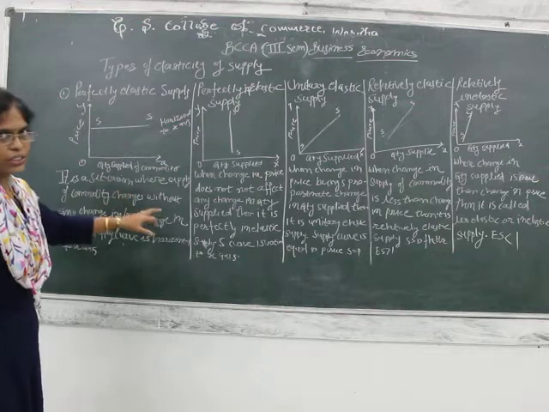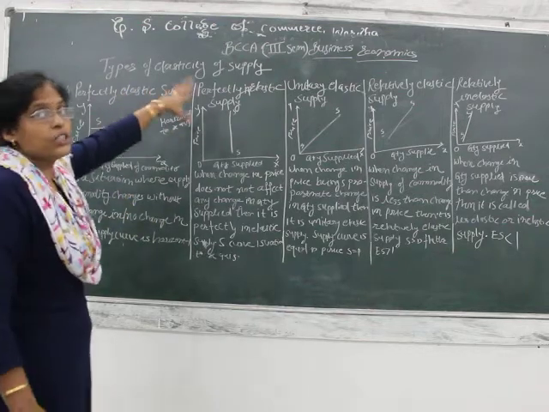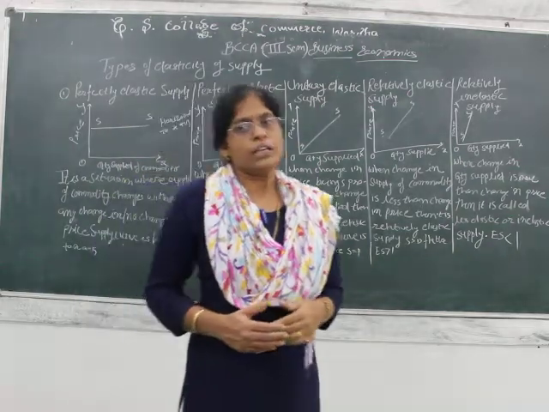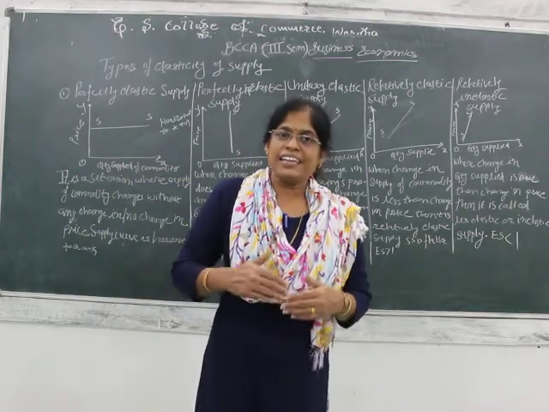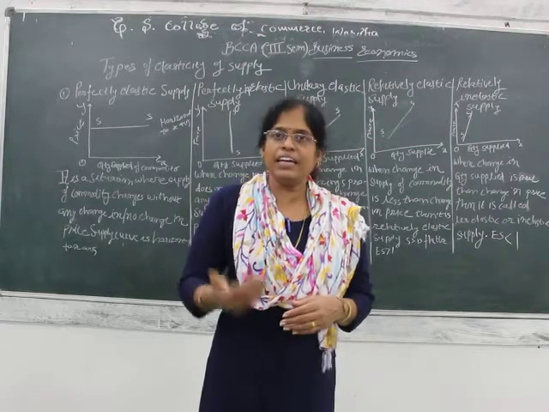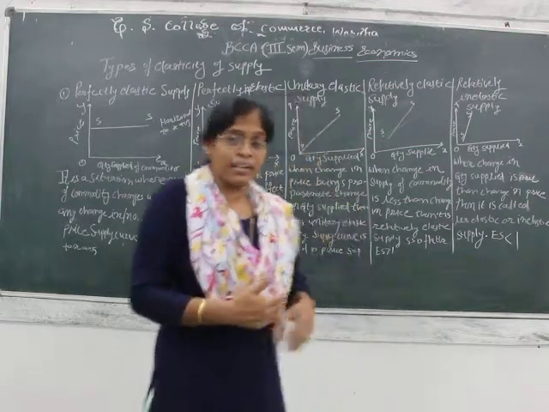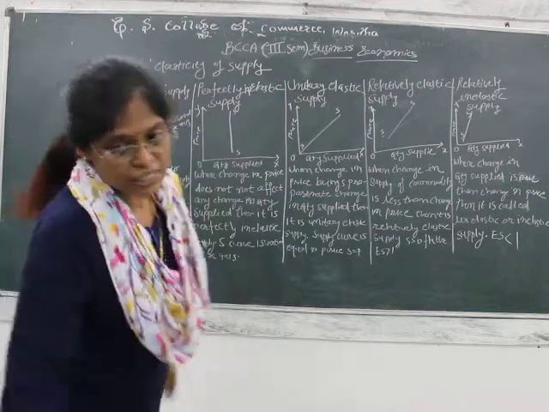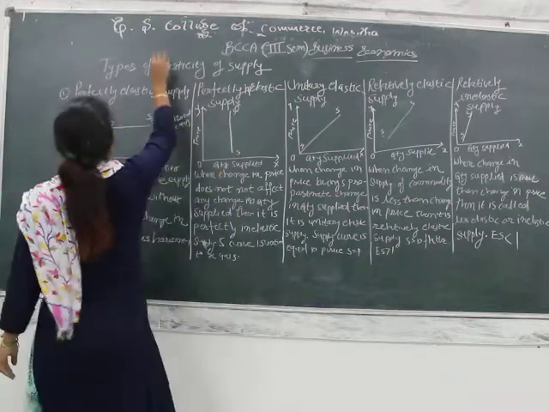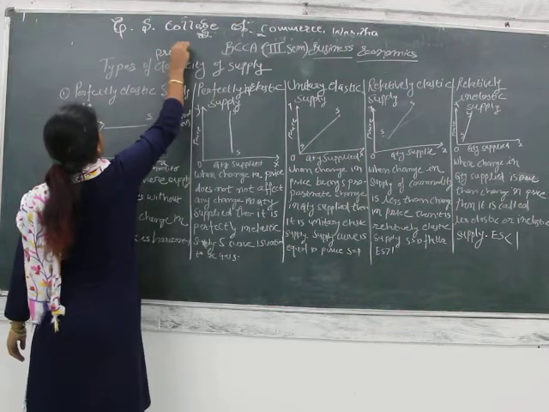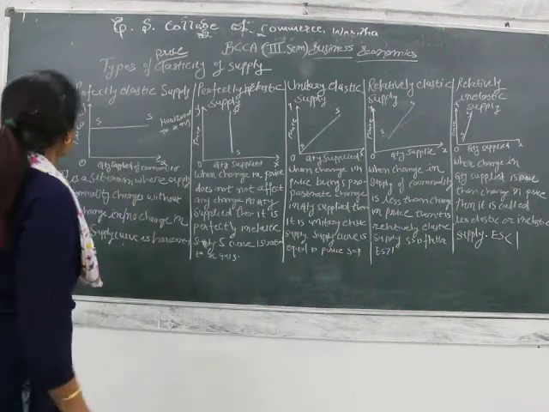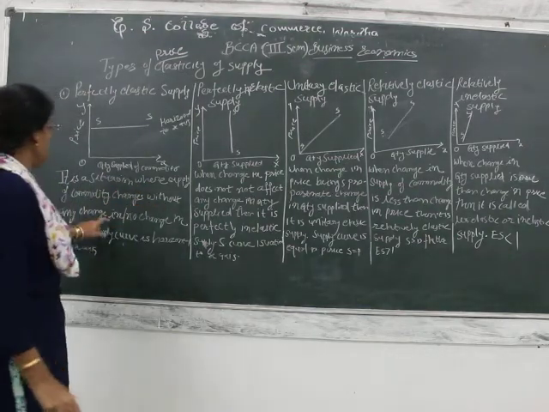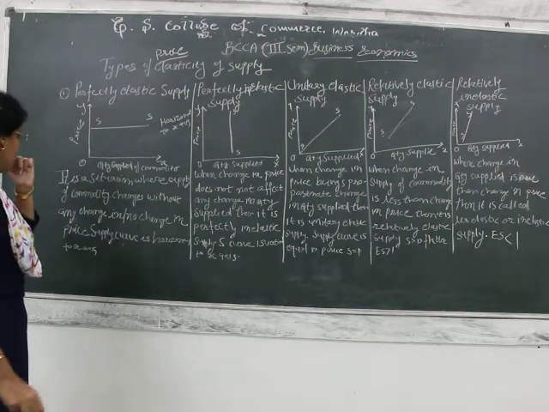The supplier is selling his commodity considering the prices in the market, and these are the different types of price elasticity of supply. So it is a situation where the supply of a commodity changes without any change in the price.